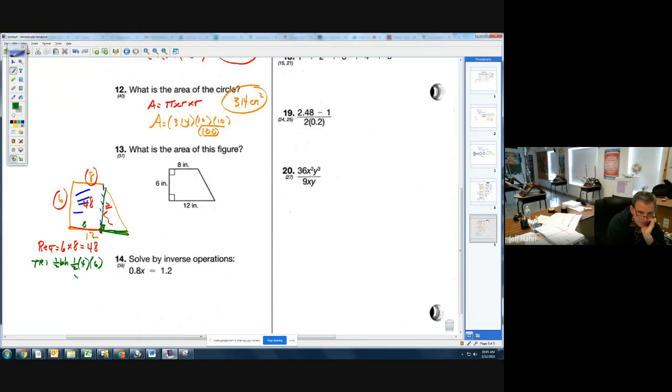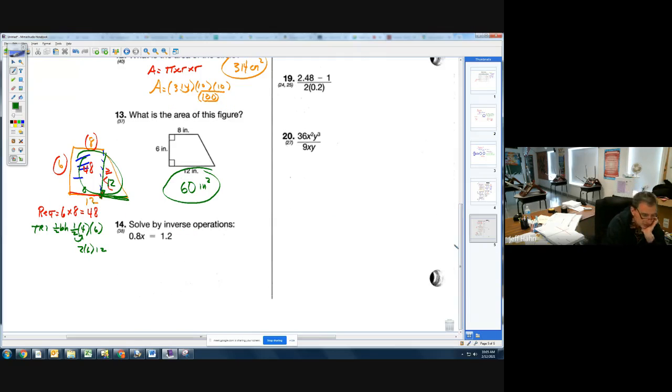So it doesn't matter how you multiply here. 1/2 of 4 is 2, and 2 times 6 is 12. So the triangle is 12. Combining those together, 48 plus 12 would be 60 inches squared. 60 inches squared. Problem number 14, ladies and gentlemen, it says to solve by inverse operations.